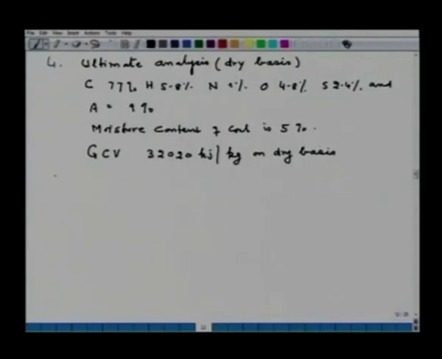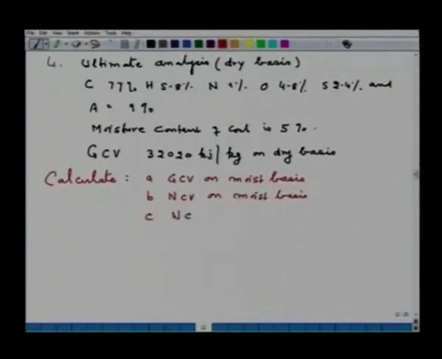You are required to calculate: A, GCV on moist basis; B, NCV on moist basis; C, NCV on dry basis; and D, GCV on dry basis through Dulong formula.